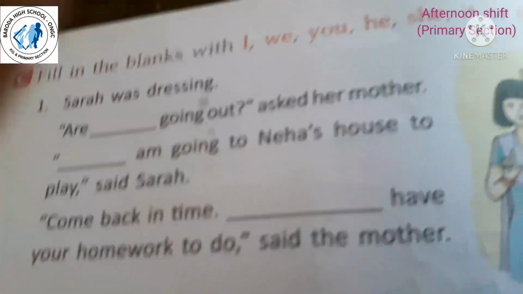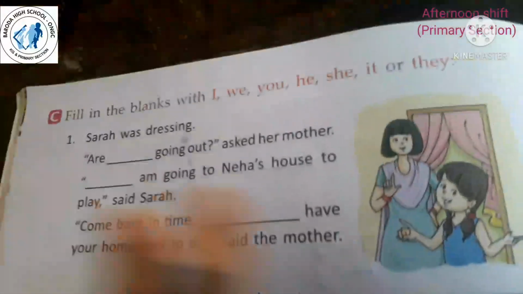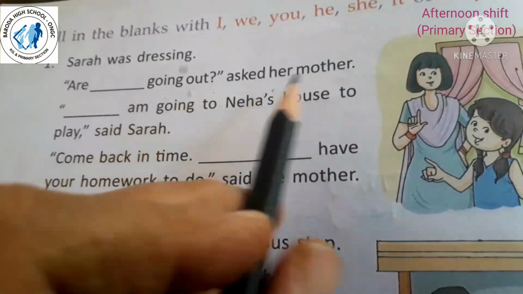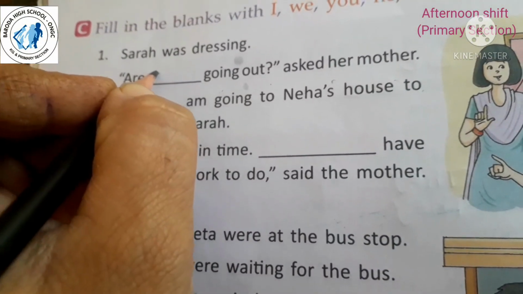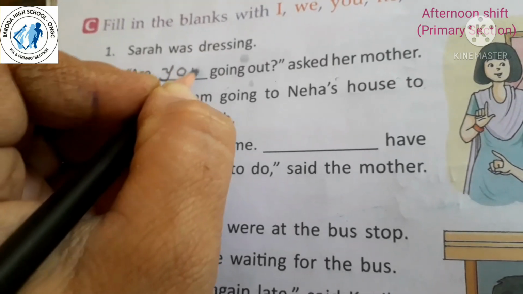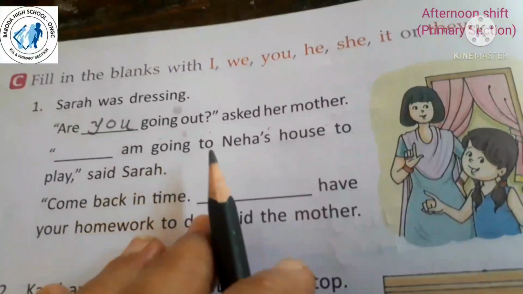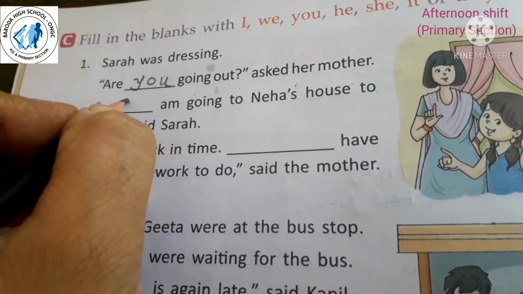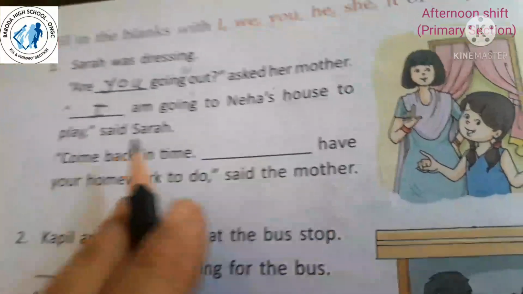Now exercise C. Fill in the blanks with I, we, you, he, she, it, they. Again we have to fill up these blanks with these words only. Now see. Blank going out, asked her mother. Right? Her mother is asking, are you? Because Sarah was dressing. So mother is asking, Sarah, are you going out? Blank am going to Neha's house to play, said Sarah. Now with am, what will we write? I. Sarah is answering that I am going to Neha's house to play.